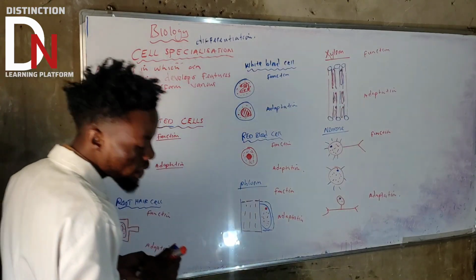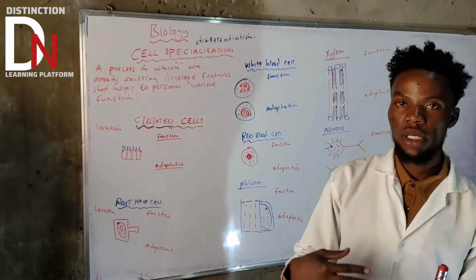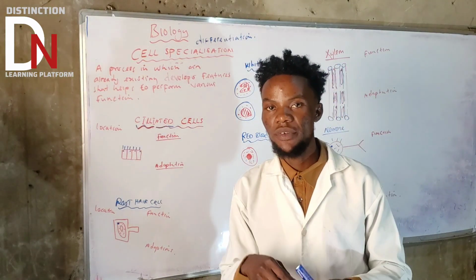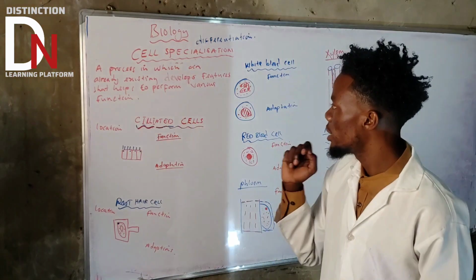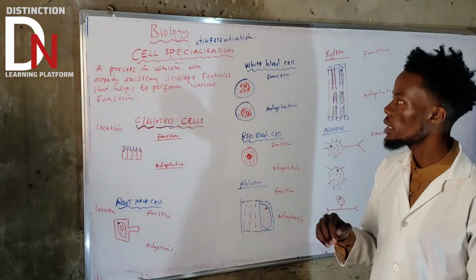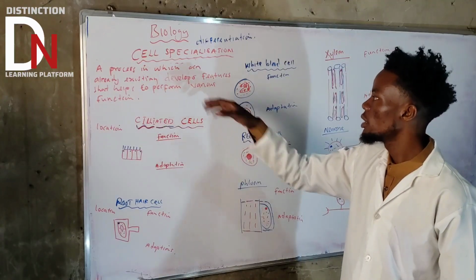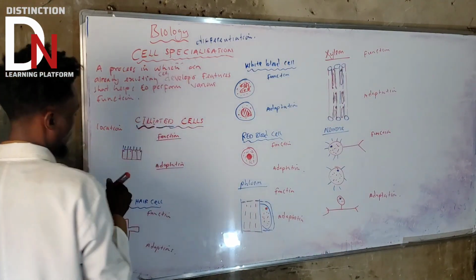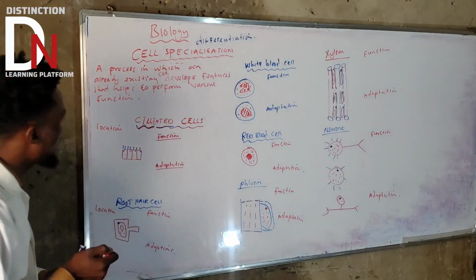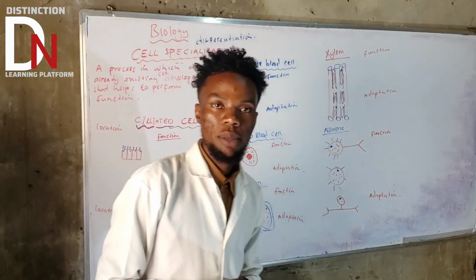Okay, so that is what I was talking about. If a cell changes, basically it's coming from one cell to another, and the cell that has been differentiated into is going to have new features that the parent cell didn't have. So that is what we call cell specialization: a process in which an already existing cell develops features that help to perform various functions.